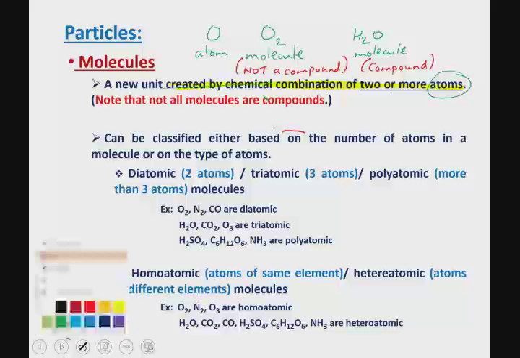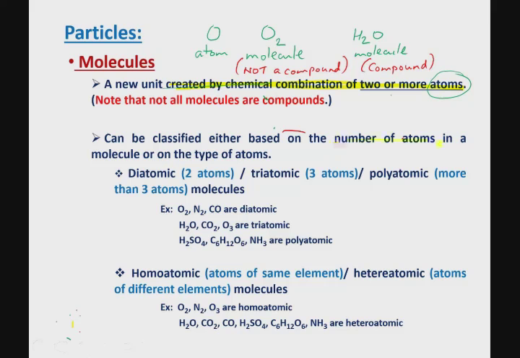Okay, now molecules can be classified either based on the number of atoms that are present in each unit or based on the type of atoms that are present in each unit. In other words, molecules can either be diatomic, triatomic, or polyatomic depending on the number of atoms in each molecule.